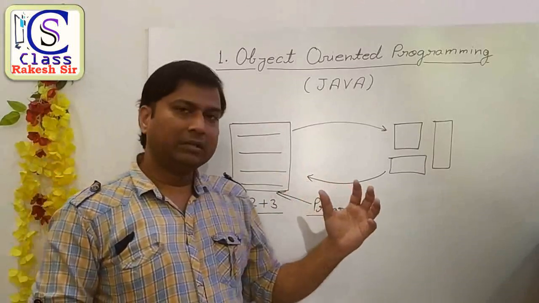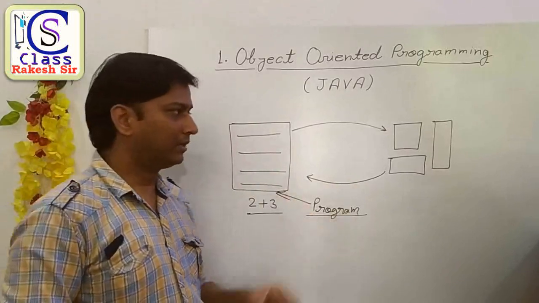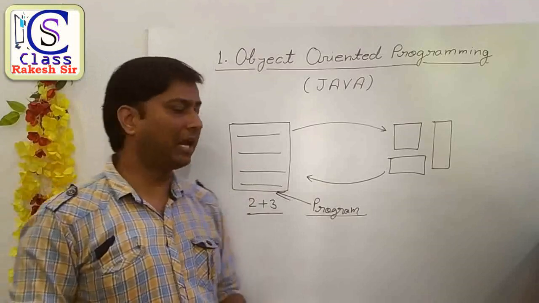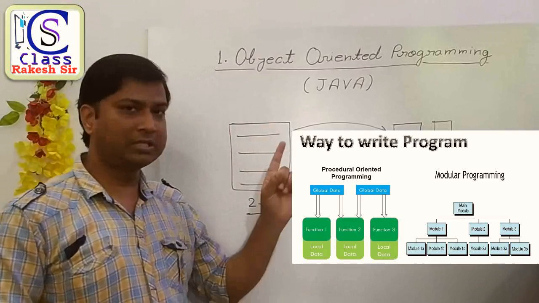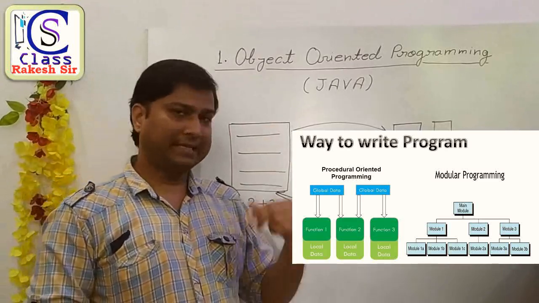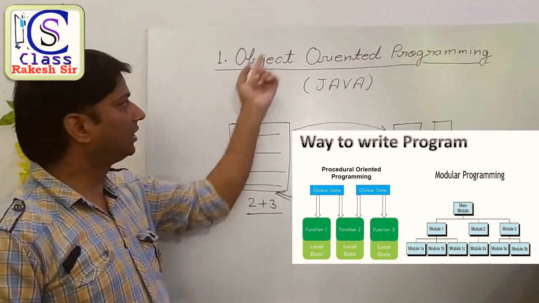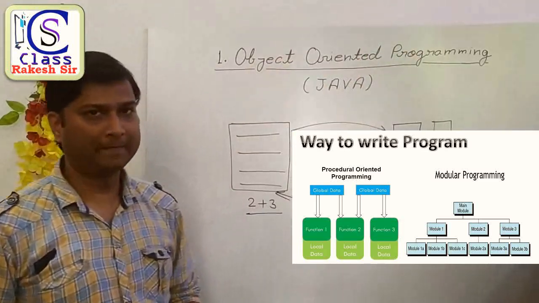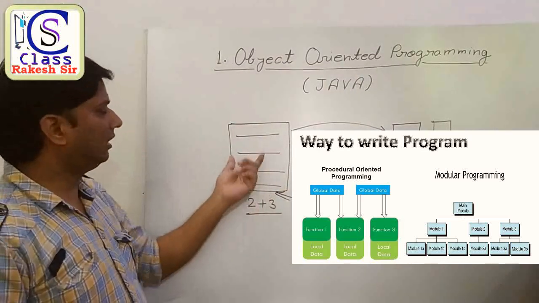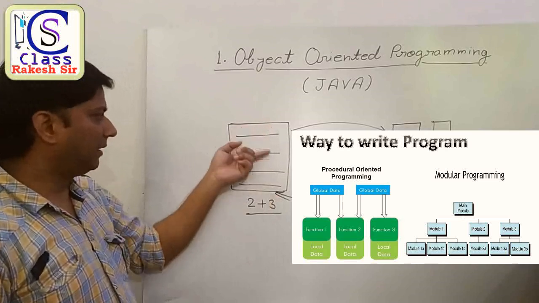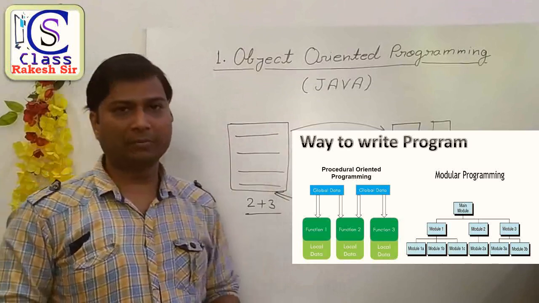So in a computer, whenever you write a program, you have to follow the rules. There are three different types of rules that we have to follow to create a program. The first is procedural programming, the second is modular programming, and the third is object-oriented programming. Procedural programming means that if you write a program one statement after another, that particular rule is known as procedural programming.